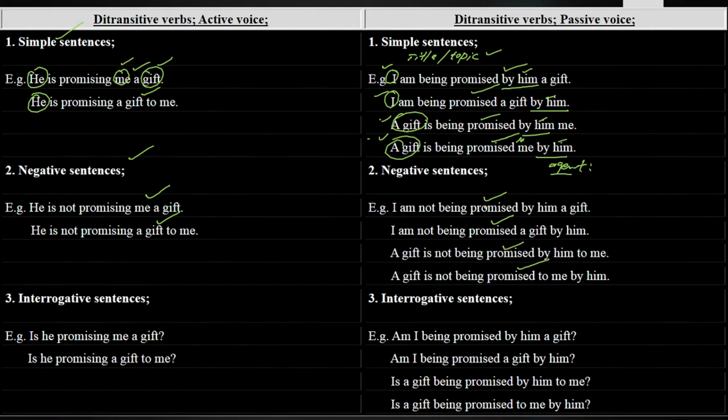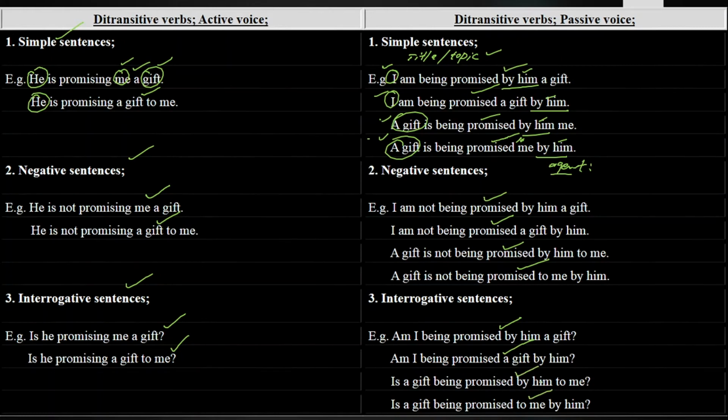Next, we have got interrogative sentences. Those sentences in which we ask questions and put queries are called interrogative sentences. Is he promising me a gift? Is he promising a gift to me? Am I being promised by him a gift? Am I being promised a gift by him? Is a gift being promised by him to me? Is a gift being promised to me by him?